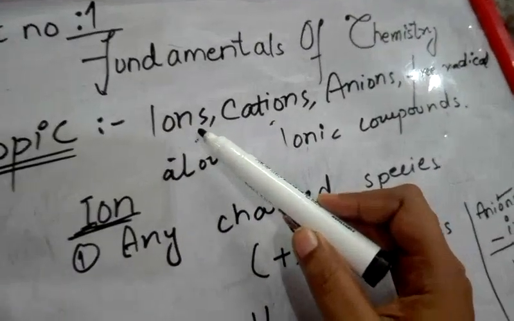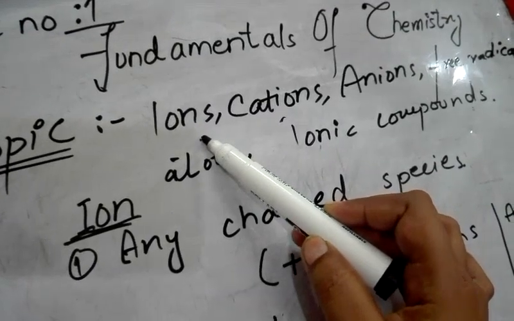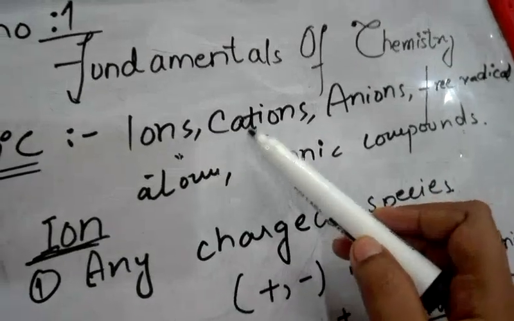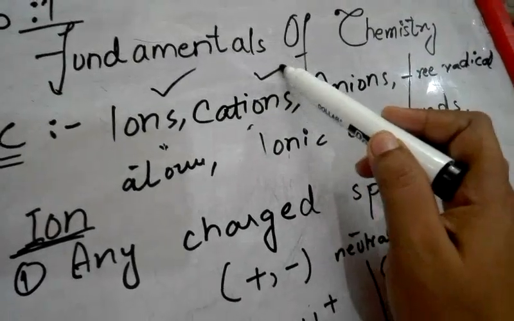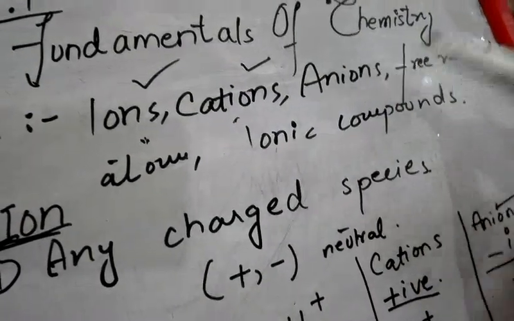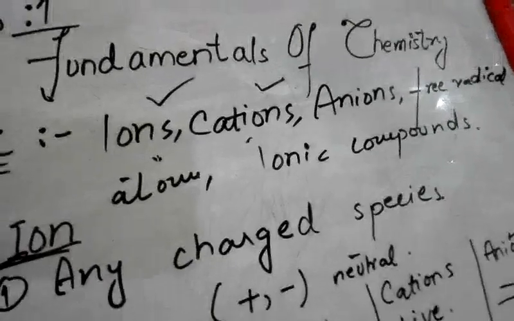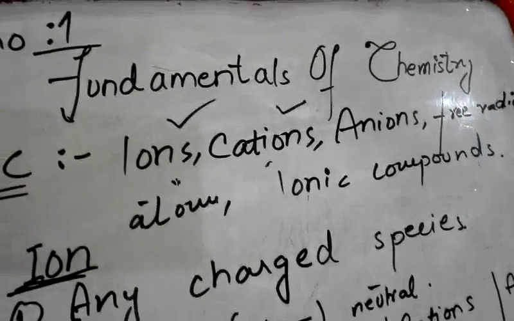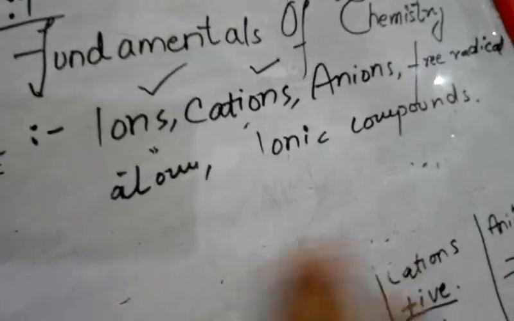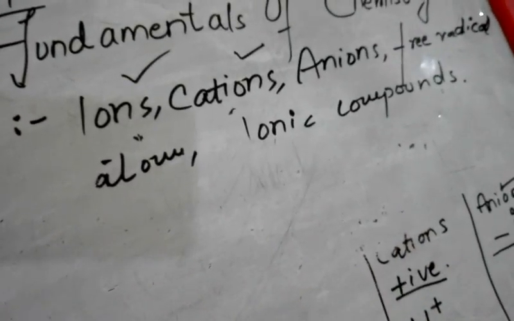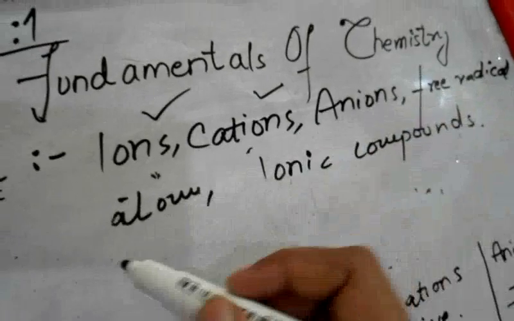Alright guys, so starting from the first one, ion. What is ion? Any charged species is called ion. What are cations? Cations are the positive charged particles. Done. Next to that is anion. What are anions? Anions are the negatively charged particles. Anything which has a negative charge is called anion. Next to that, our next definition is of free radical.